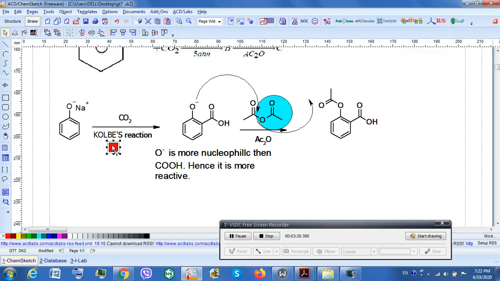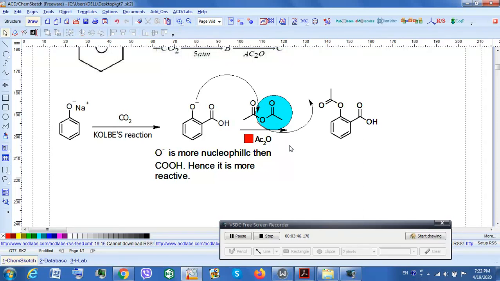Having said that, it is an electrophilic aromatic substitution, and then you get COOH at the ortho position. Now this is made to react with acetic anhydride. Now acetic anhydride is an ester. I'm sorry, it's not an ester, it's an acid derivative.